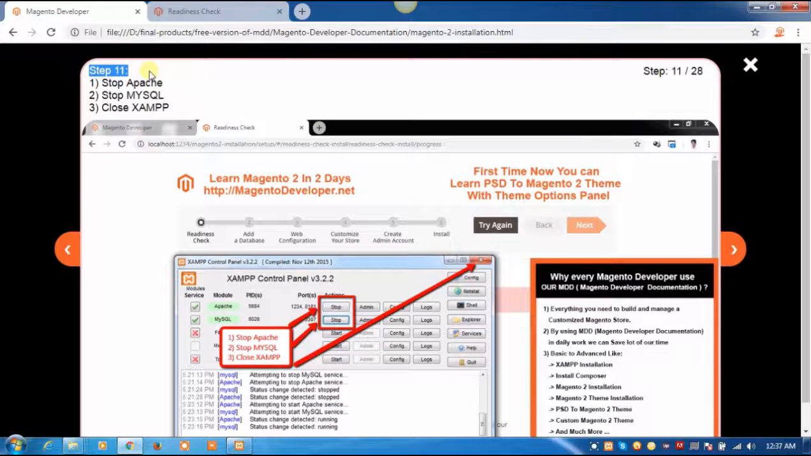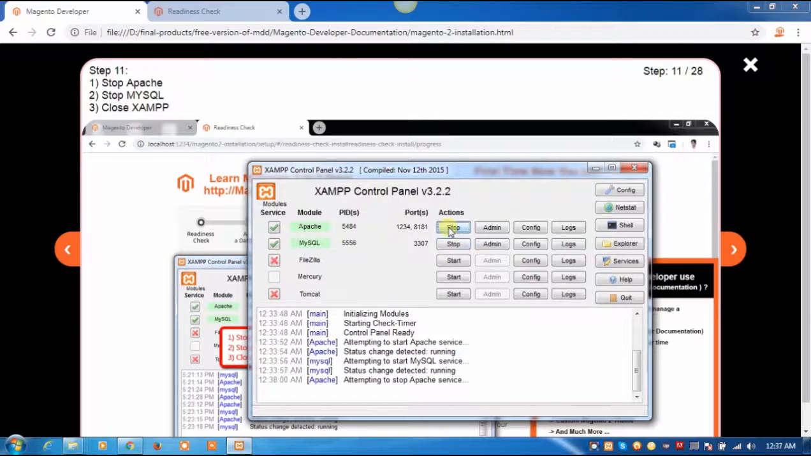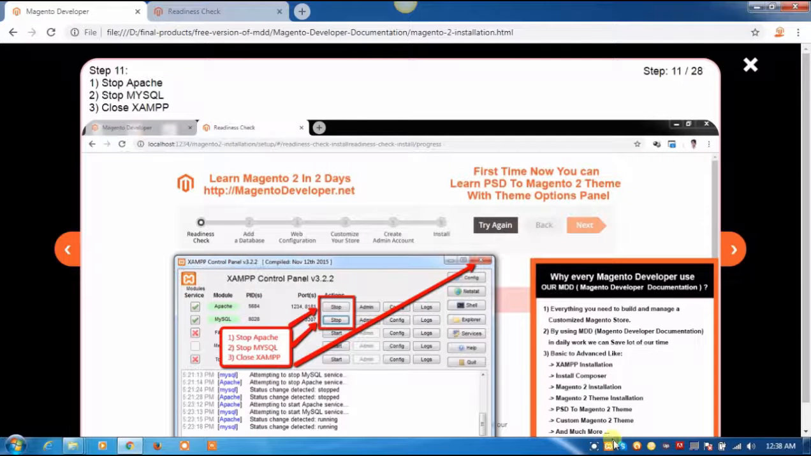Step 11. Stop Apache. Stop MySQL. Close XAMPP. Also quit from the taskbar. Click on next step of the documentation.